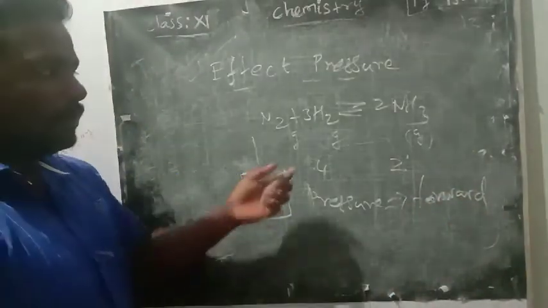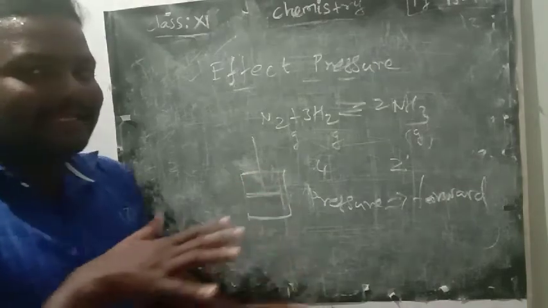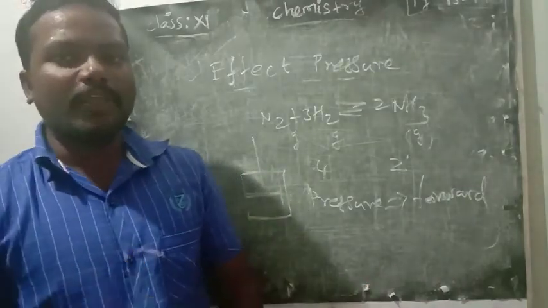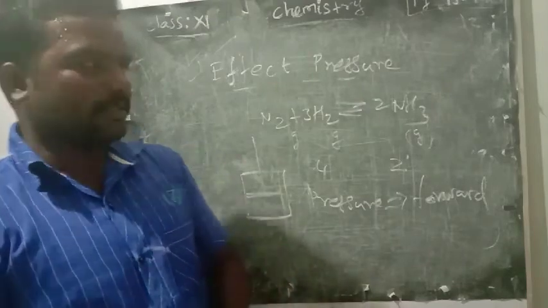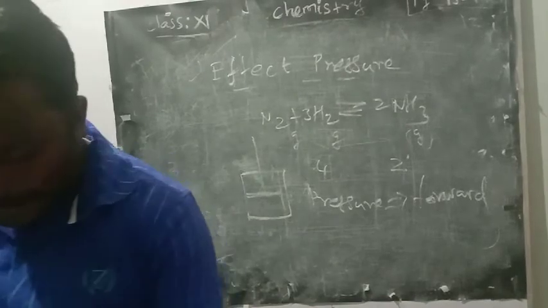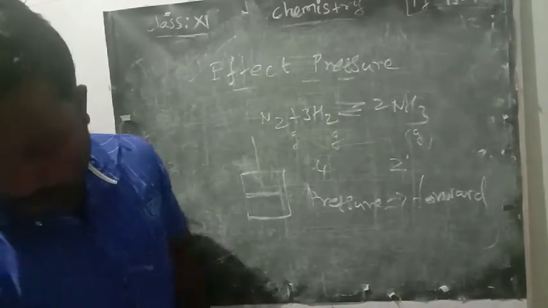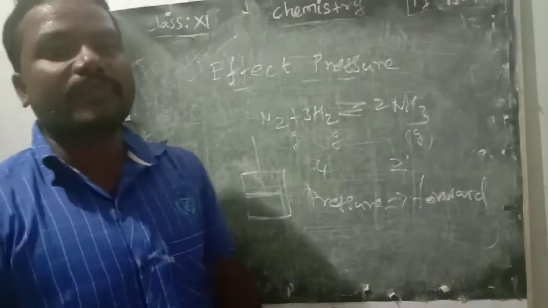Okay, very important. Right. Suppose we maintain the equilibrium at a certain pressure. If you decrease the pressure, reverse reaction will take place. Okay, so this is also an important effect. So clearly it is given with the diagram in your book. Please note down. Next, the effect of temperature we will see in the next video. Thank you.